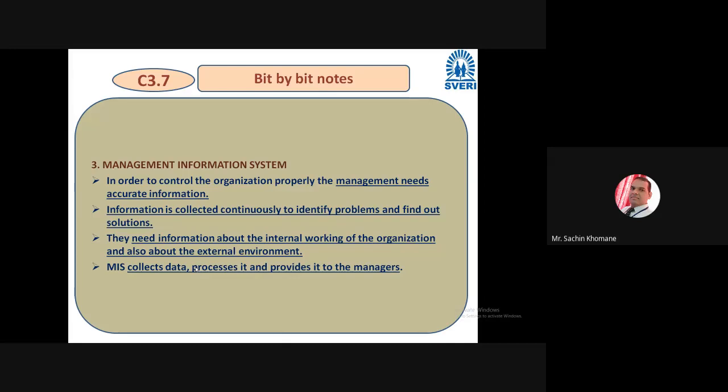Information is collected continuously to identify problems and find out the solution. Why is information collected continuously? The purpose is to identify the problem, and if it is a genuine problem, then find the solution. That is the purpose of collecting the data. That's why people use this system. They need information about the internal working of the organization and also about the external environment. So MIS collects the data, processes it, and provides it to the manager.